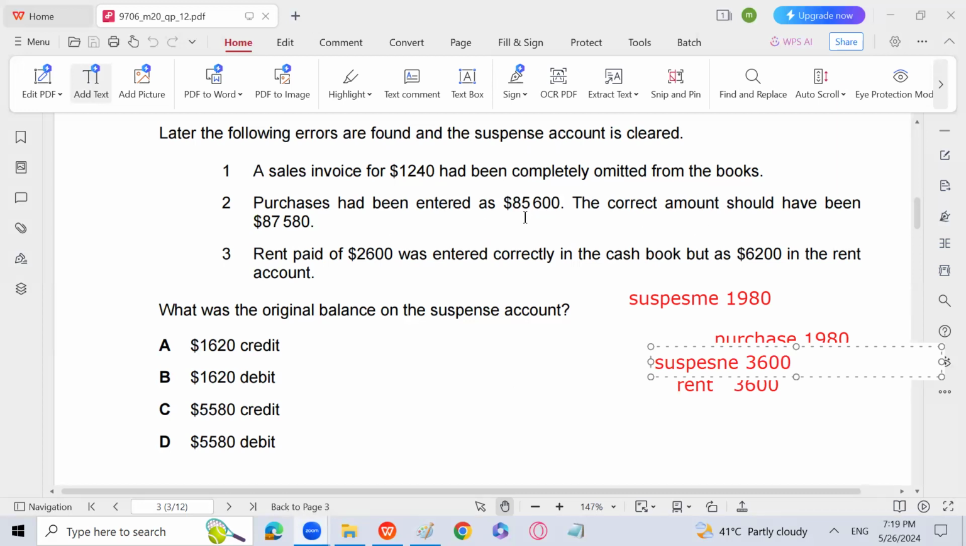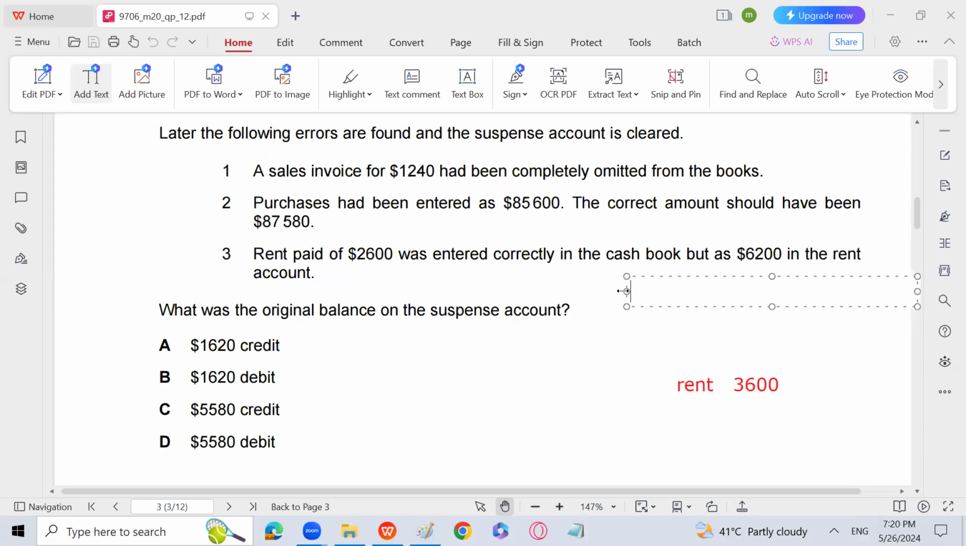Purchases had been entered as 85600. The correct amount should have been 87580. So it means that purchases has been undercast basically. So I will not go for the earlier entry. The entry will be purchases to suspense. Why, sir? Because we have entered purchases as 85600 instead of 87580. So it is undercast. We have undercast purchases. So purchases to suspense 1980, if I'm not wrong.